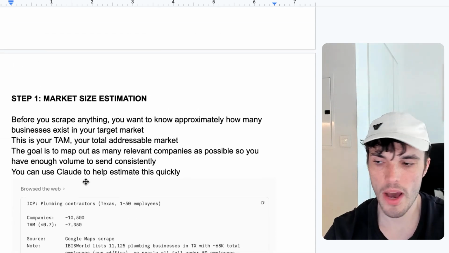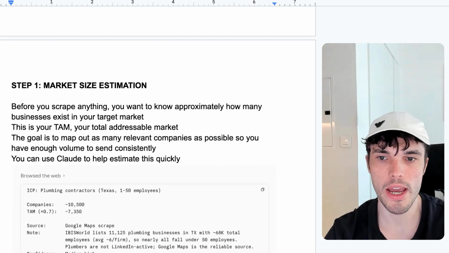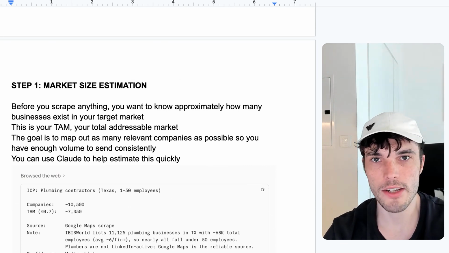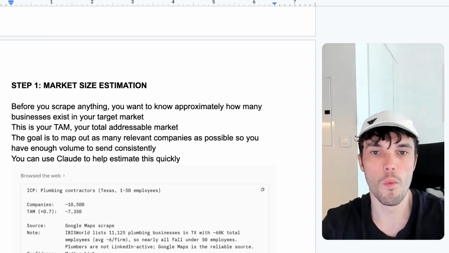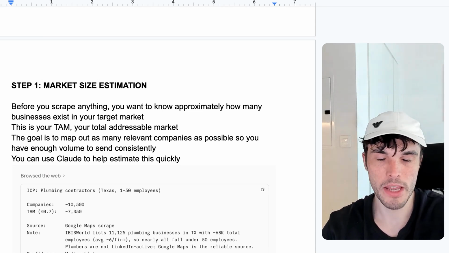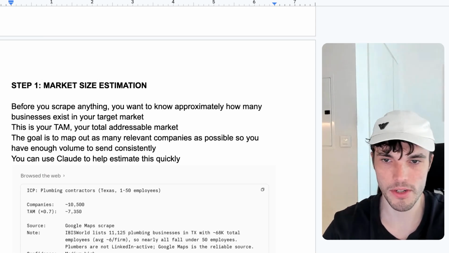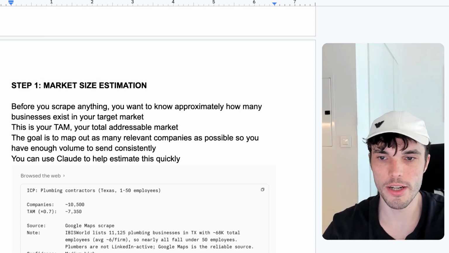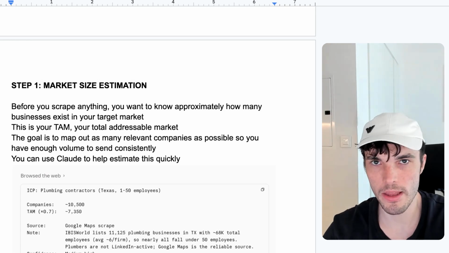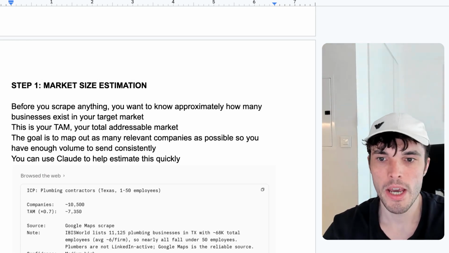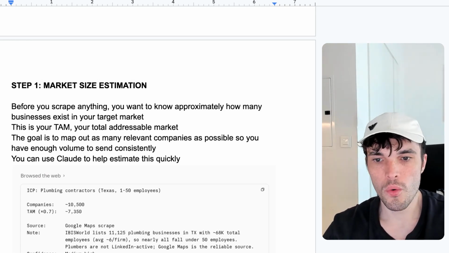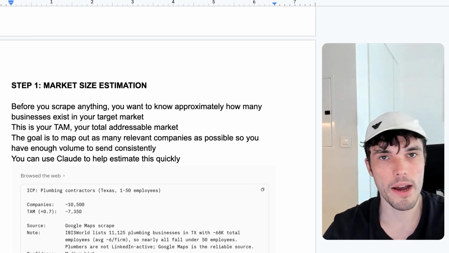Now, the first thing you want to go ahead and do is essentially do a market size estimation exercise. I see a lot of people that want to do outreach, but they haven't even done the TAM work yet. They haven't actually mapped out their TAM. And so this is something you need to do initially to actually know how much data there is out there to scrape. So the way that you do this is, of course, by doing market research.